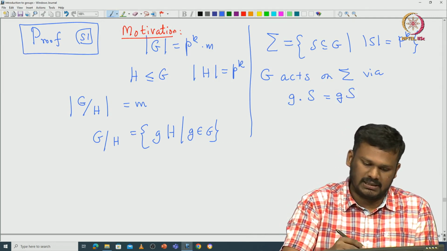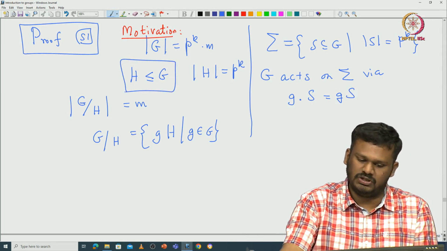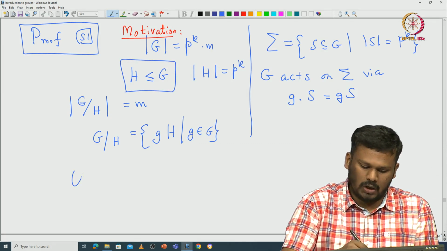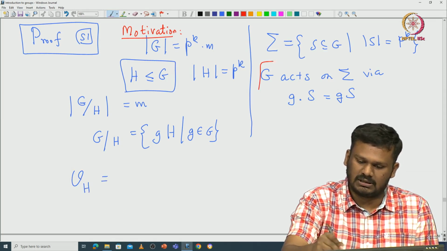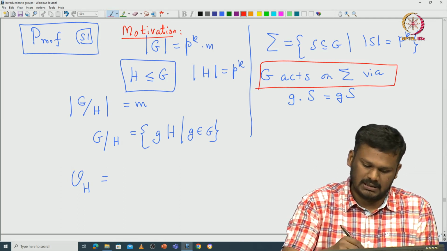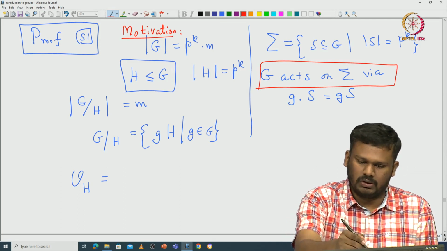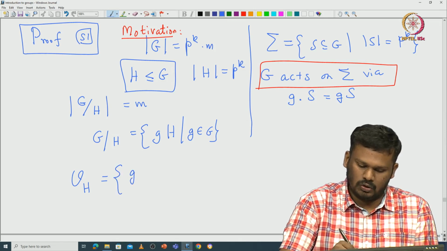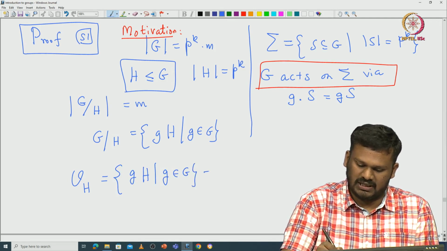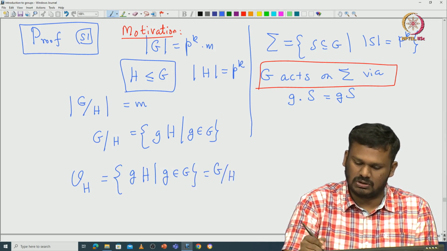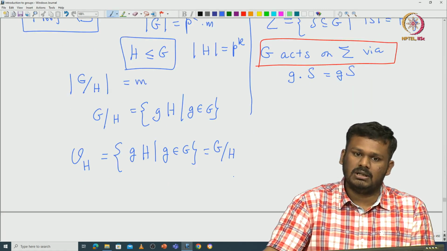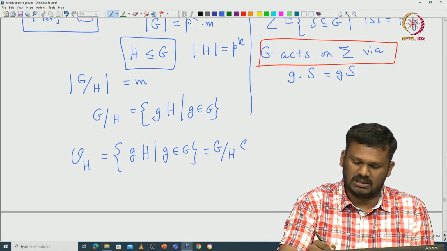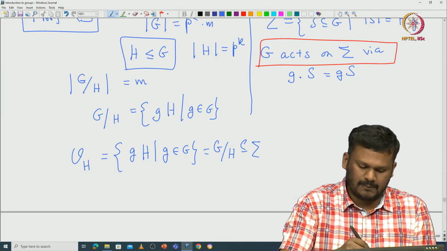Now we have already seen that if H is a subgroup of G, then under this action the orbit of this H is going to be the left cosets of H in G. That is going to be exactly G mod H. Because G mod H is an orbit, this is going to be a G-invariant subset of sigma, sitting inside sigma. But what is the property of this orbit?